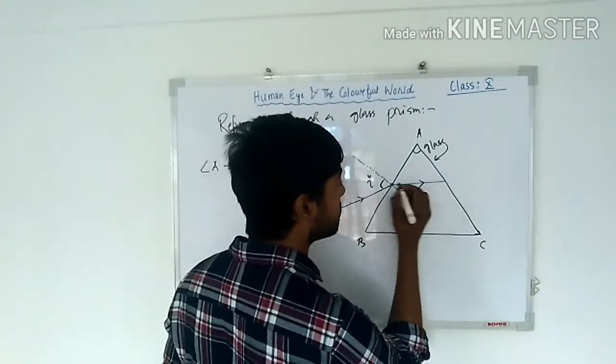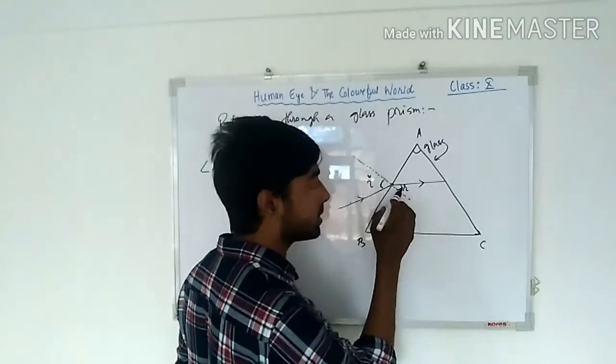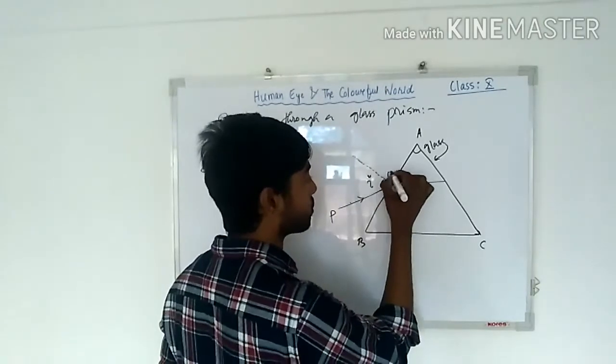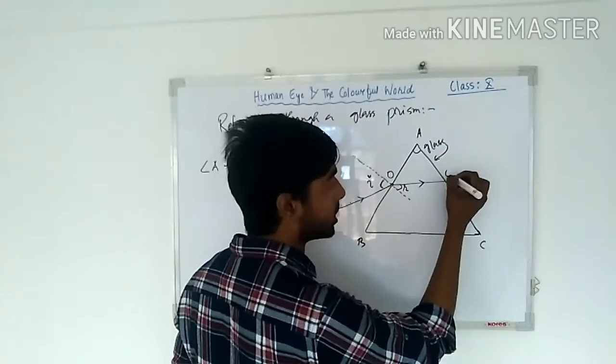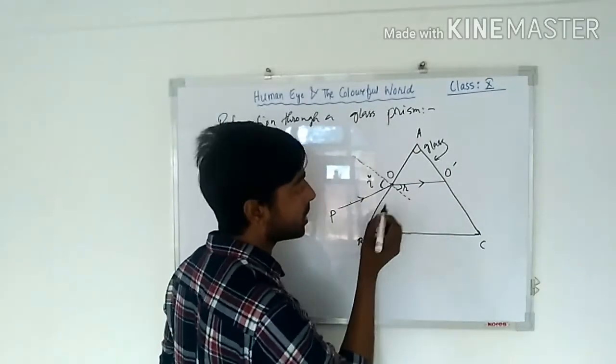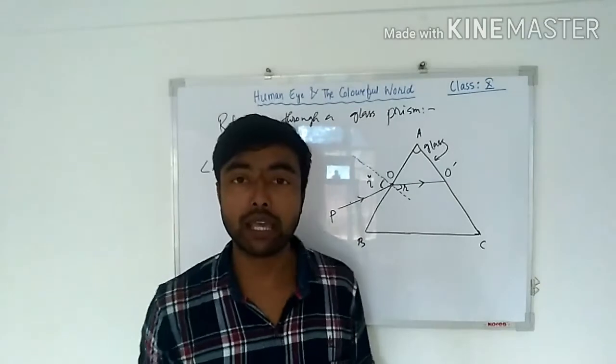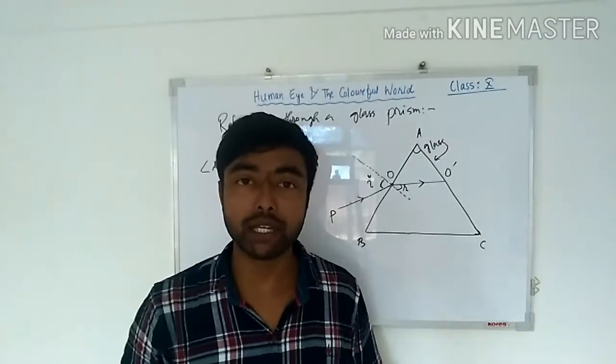Now this refracted ray, if I name it, this is P, this is O, suppose, this is O dash. This ray has a name. This ray is what ray?